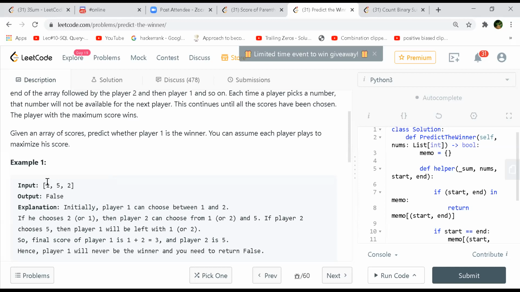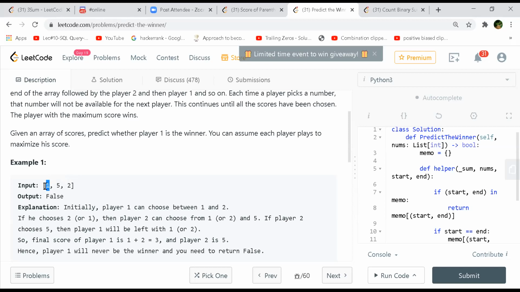Either of the players has to pick from the end, right? So if player 1 picks 1, let's say if he's picking the 2, then player 2 can choose from 1 or 5, because this 2 will be removed.